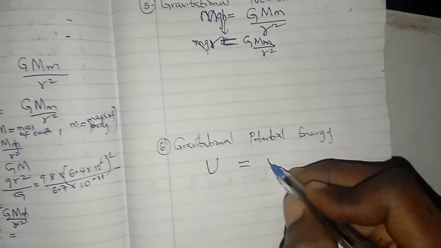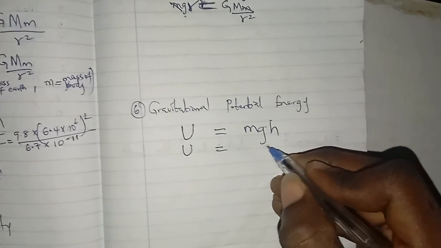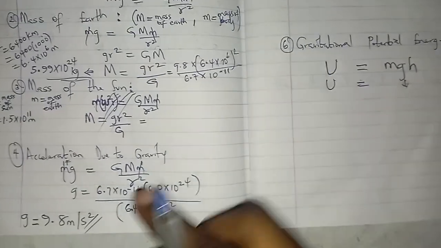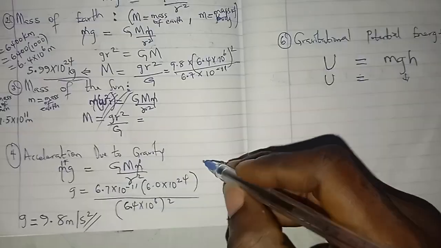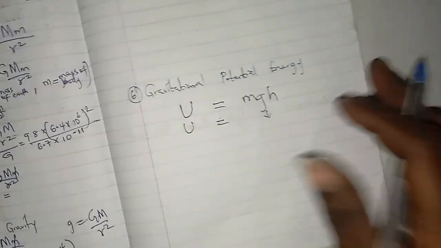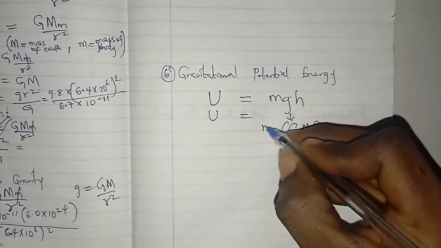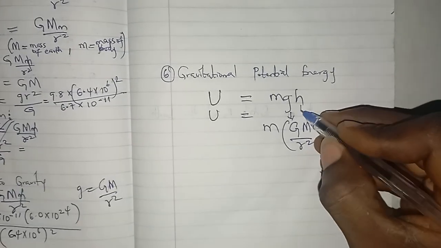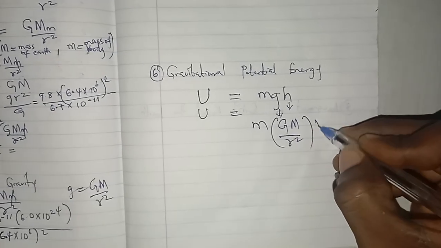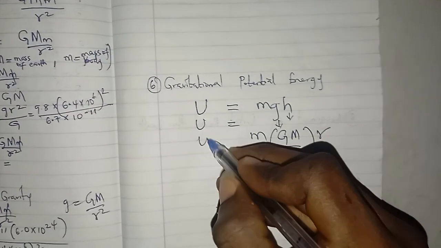Gravitational potential energy equals mgh. But remember that from here, g is equal to GM over r square. So I'll replace g with GM over r square, then times m. The h here I change to r, because I'm not talking about height but radius here. So U is equal to this.